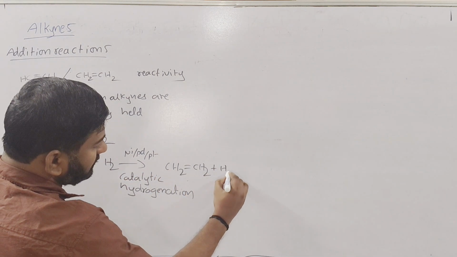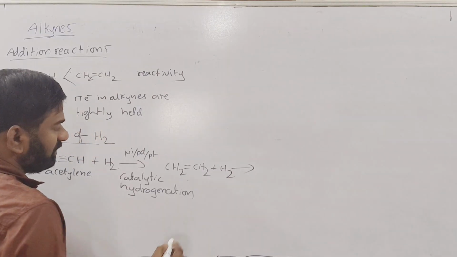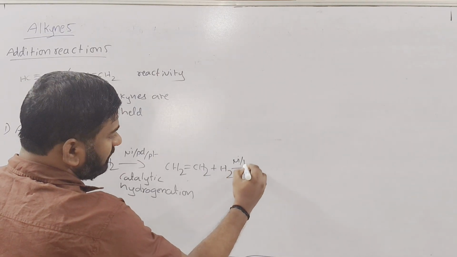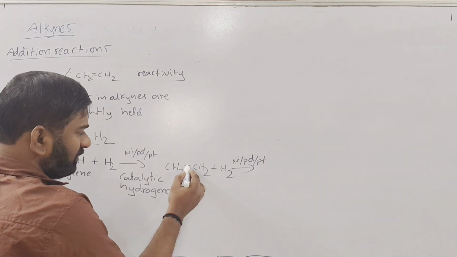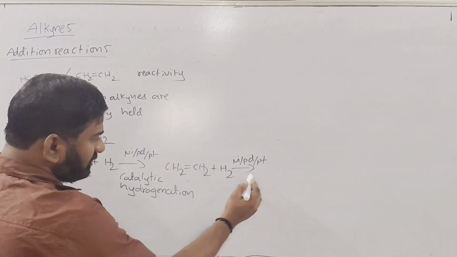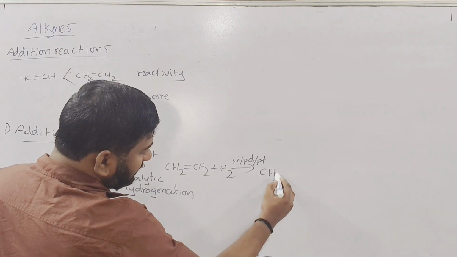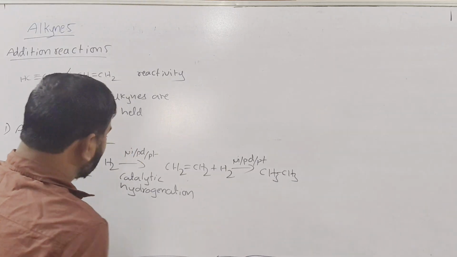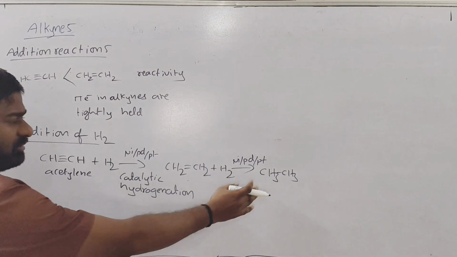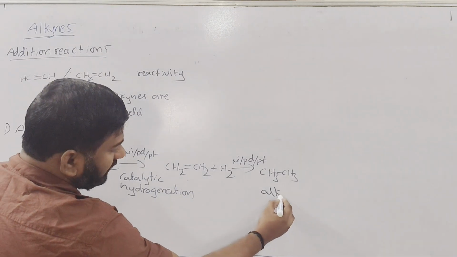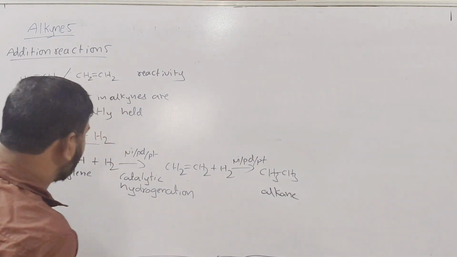Again, if you add hydrogens in the presence of the same Ni, Pd, Pt, what will it give? Again, by breaking the one more pi bond, two hydrogens will be added to the two carbons, then CH3 will come. So in the catalytic hydrogenation of alkynes, what is the final product?